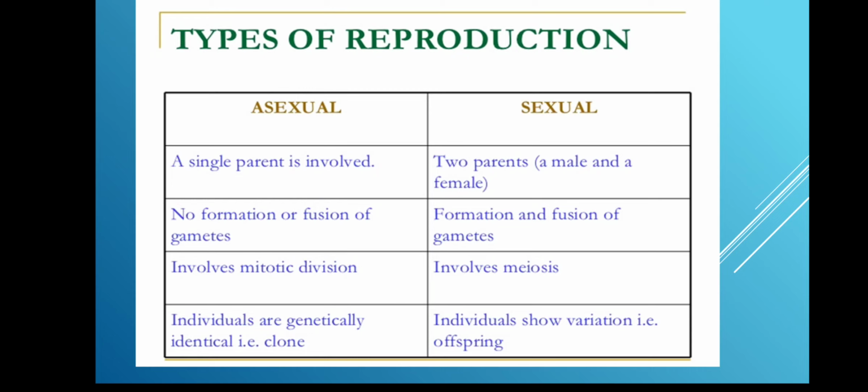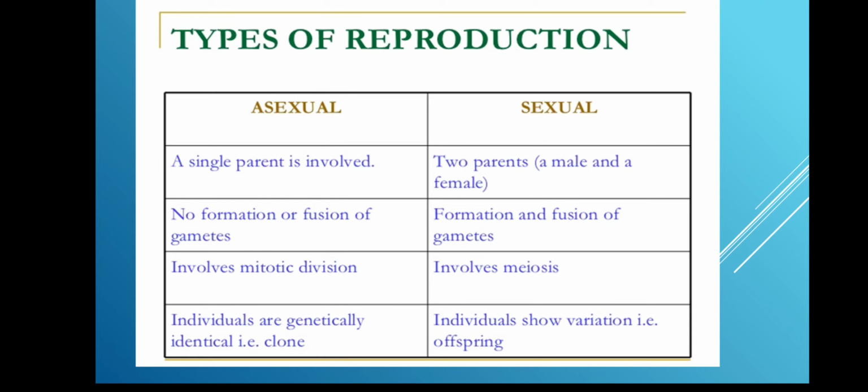So what is happening over here? From the parental hibiscus plant, you are generating a new plant, right? So here there are not many changes. This is from a single parent. So this is called asexual reproduction. Coming to sexual reproduction, for example, a male and a female, two parents, like the male cow and the female cow, they give birth to a calf. So in sexual reproduction, two parents are involved.